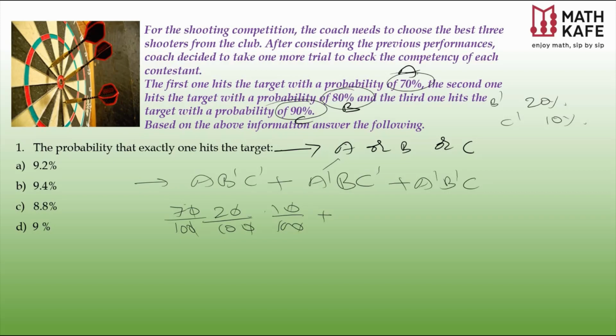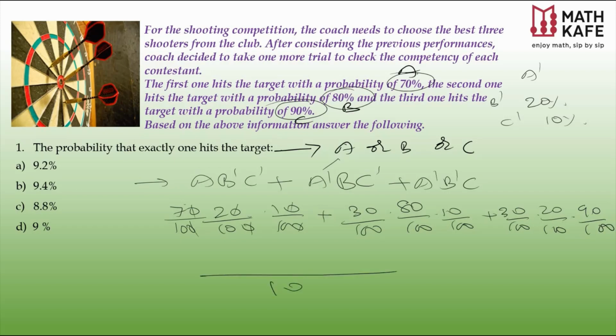Now A dash, that means A is not hitting. It is 100 minus 70, that is 30%, so 30 by 100. B hitting is 80 by 100. Not C is 10 by 100, which we have already seen. Again, A not hitting is 30 by 100, then B not hitting is 20 by 100, and C hitting is 90 by 100. As you have seen everywhere, I already cancelled 3 zeros, so just make sure the denominators become 1000.